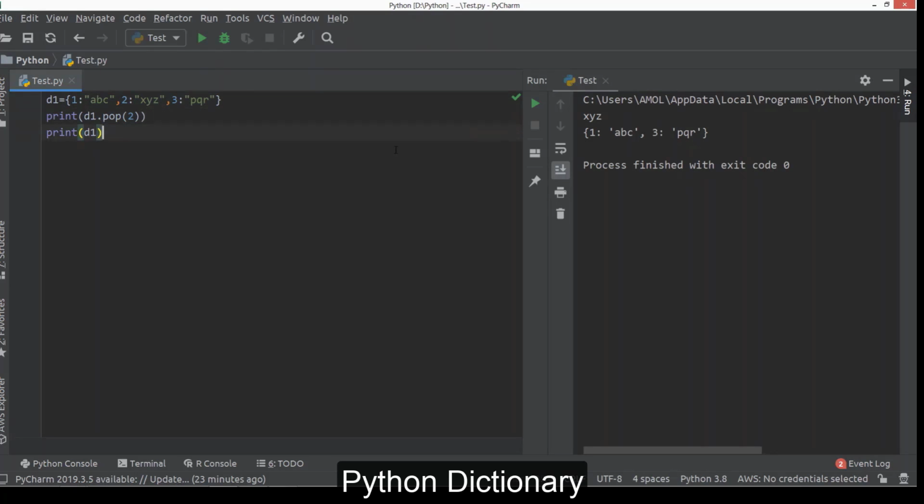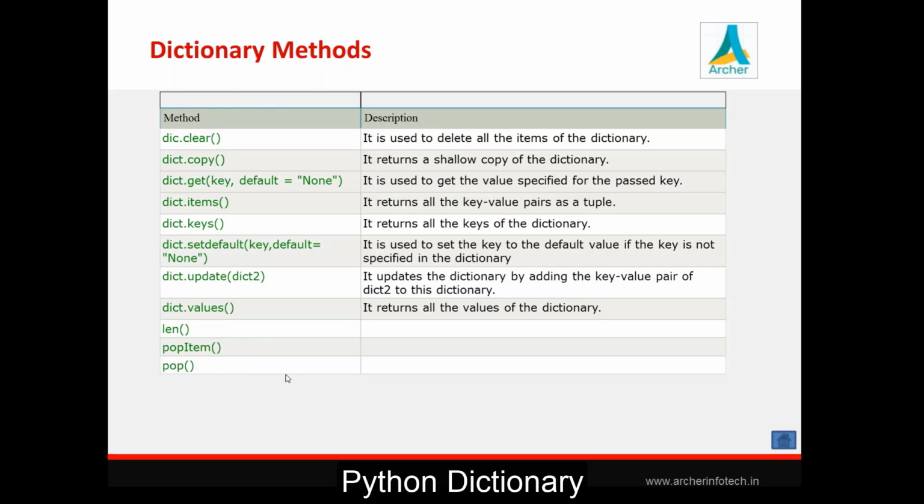Now on the same line we have one popitem method. In case of popitem you don't have to pass anything. Popitem will always remove the last element of a collection here. So it will remove 3 pqr. The difference between pop and popitem is that the pop method only returns you the value, while popitem returns you the key value pair. So these are the two methods to remove elements from your dictionary.